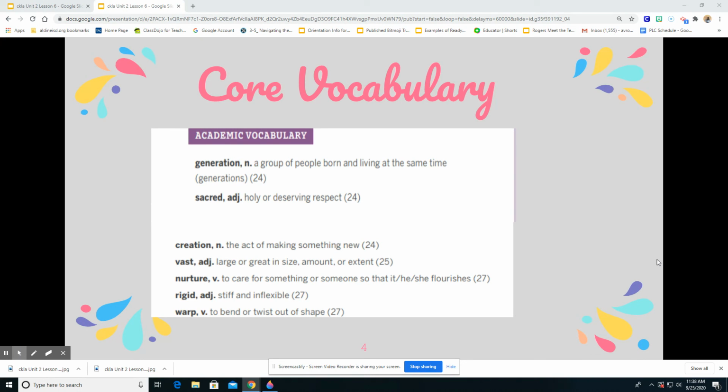So continue to review this video, write these down in your journal, and let's move on. We're ready to journey into our new lesson.